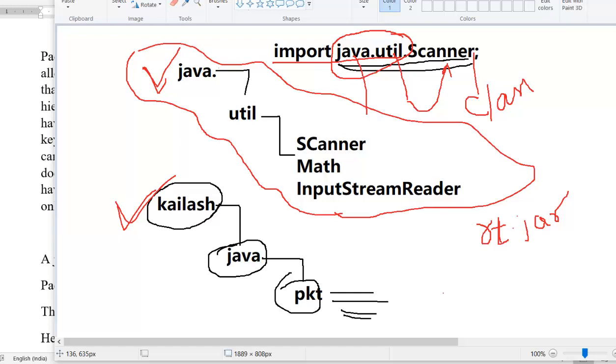All the predefined packages of Java are compressed in a single file called the rt.jar file. The jar file is present under the Java home directory.